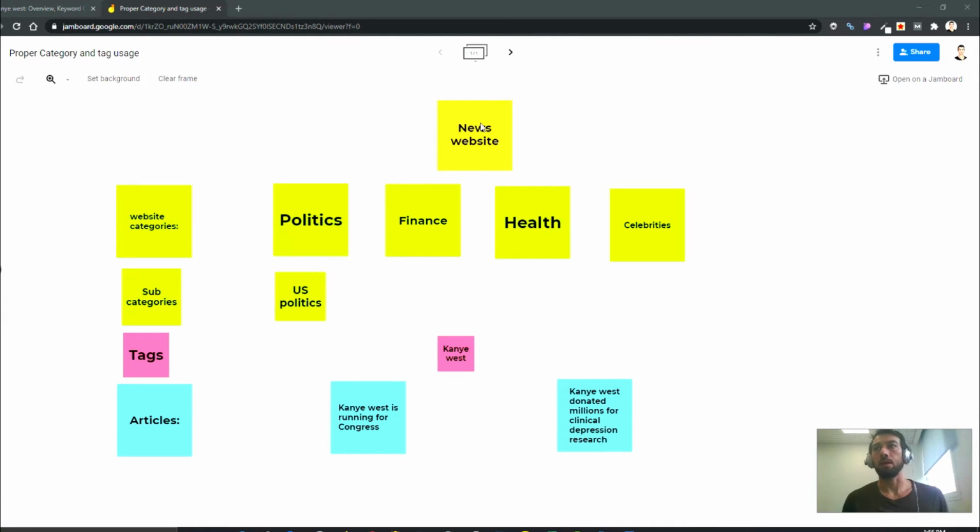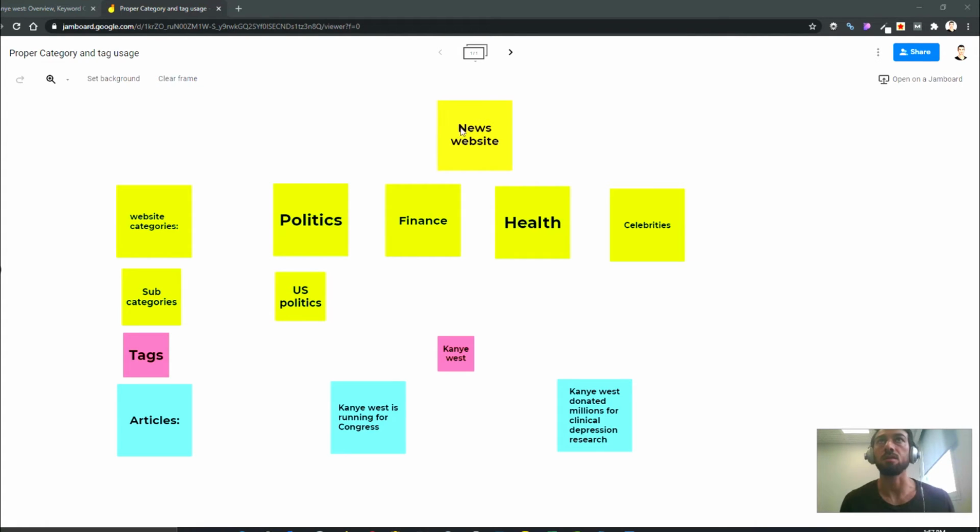Categories, unlike tags, have subcategories that have hierarchy. So for example, you can have a category named politics and a subcategory called US politics, etc., etc. Tags, however, do not have hierarchy and they're totally flat. And that's how you should be using them correctly.